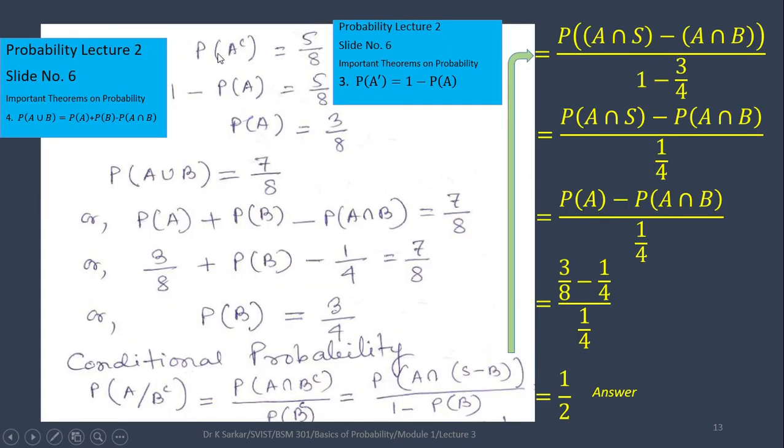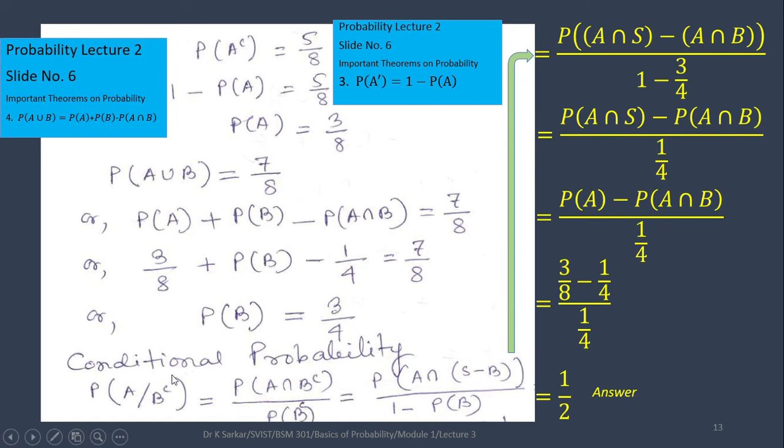Now it is given in the question that probability of A complement is 5 by 8. Taking that and applying theorem number 3 in slide 6 of the probability lecture 2 video, we are finding probability of A as 3 by 8. Again, in the question it has been given that probability of A union B equals 7 by 8. Applying the total probability theorem, we are finding probability of B as 3 by 4.